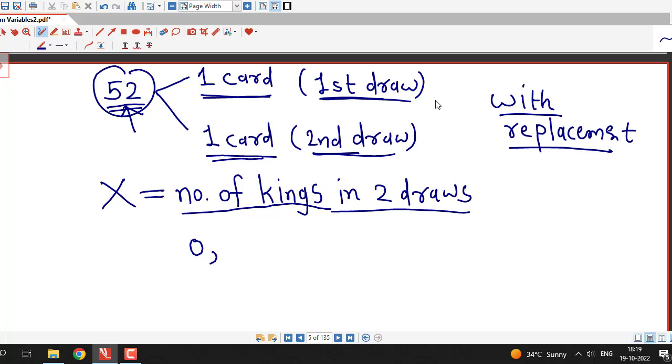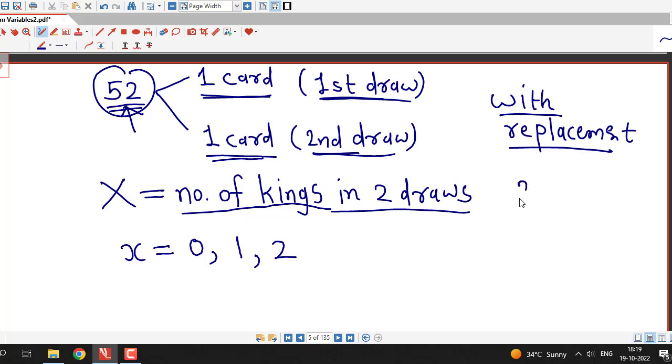There can be one king: first draw can give you a king or second draw can give you a king. So there is this possibility also that number of kings can be 1, and there can be a king in first draw as well as a king in second draw also. So there are three possible values for this random variable, 0, 1 and 2.